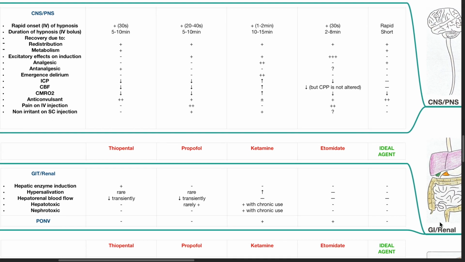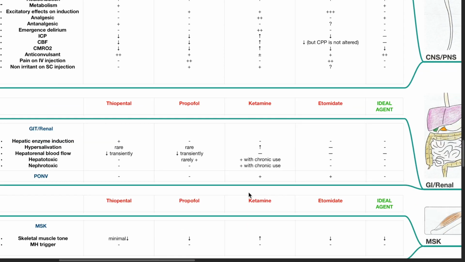Gastrointestinal and renal system. Hepatic enzyme induction occurs with thiopental use but not with propofol, ketamine, or etomidate use. The ideal agent should not induce hepatic enzymes. Hypersalivation is rare with thiopental or propofol use. Ketamine causes hypersalivation and increased secretions. Etomidate does not cause hypersalivation. The ideal agent should not cause hypersalivation. Hepatorenal blood flow is decreased transiently with thiopental or propofol use. Ketamine and etomidate do not affect hepatorenal blood flow. The ideal agent should not have any effect on hepatorenal blood flow.